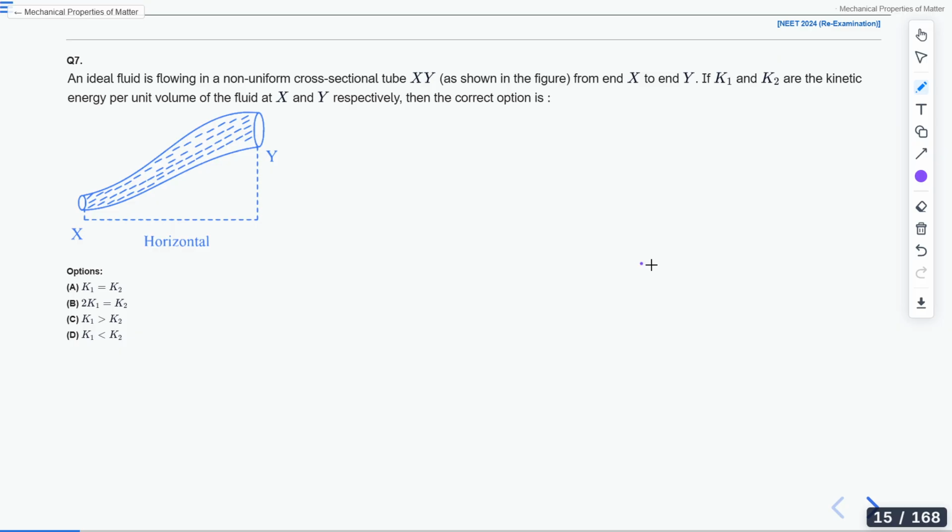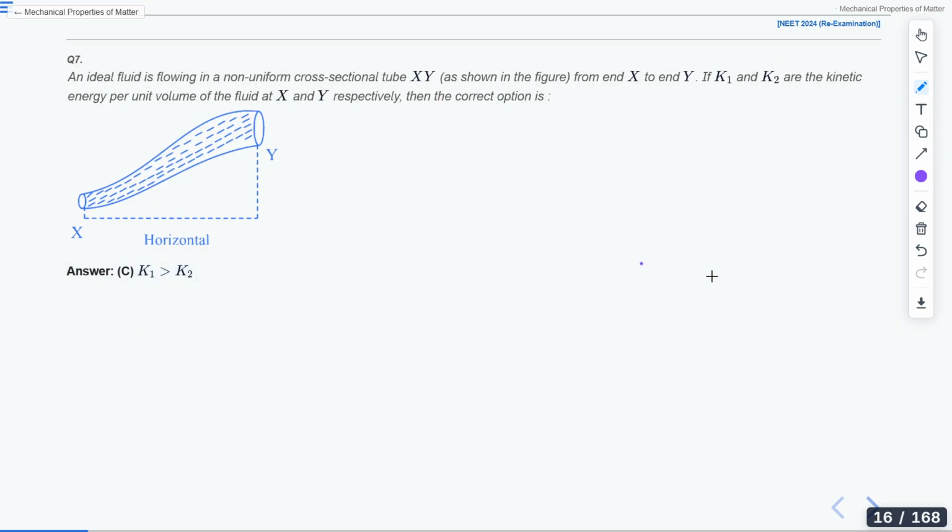No, C is the correct answer. Varsha was the one saying C. Yes, all of the others said D, but it was C.